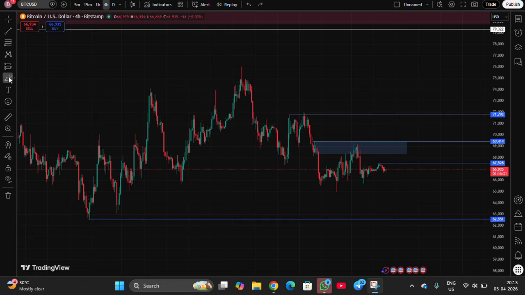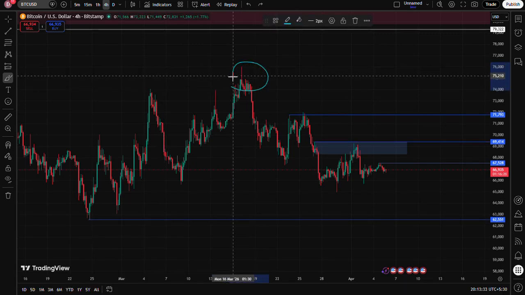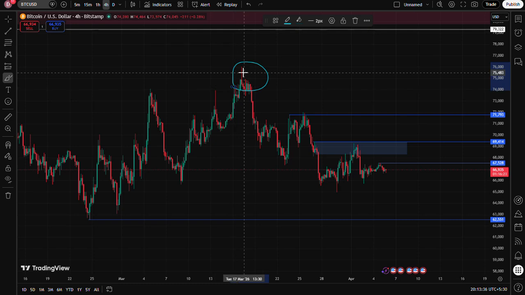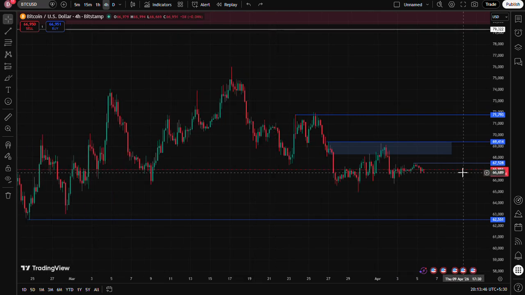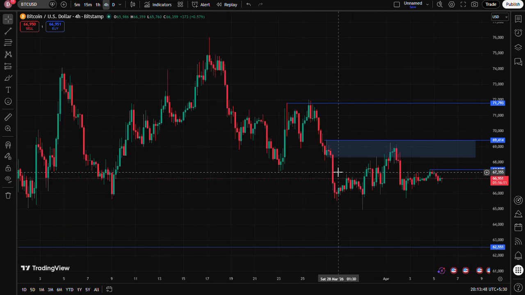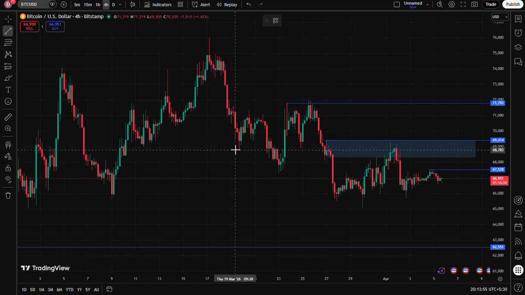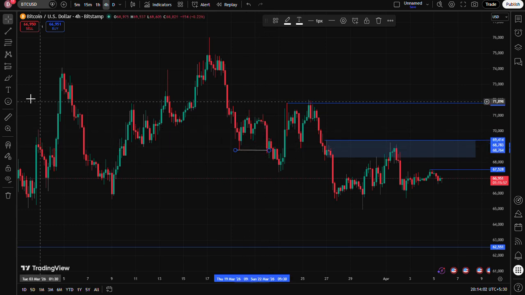After giving this bullish momentum, Bitcoin has fallen from this level of approximately 76,000, again giving bearish action. Here, as you can see, Bitcoin again induced sellers by breaking out this low.